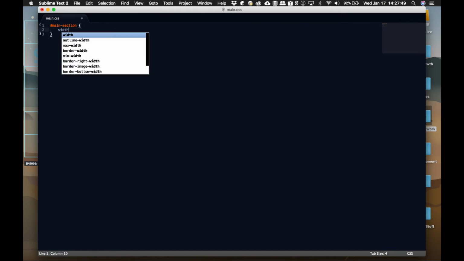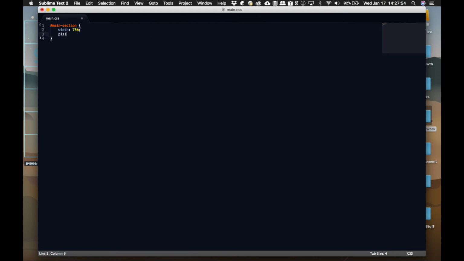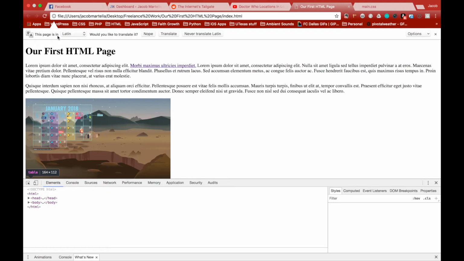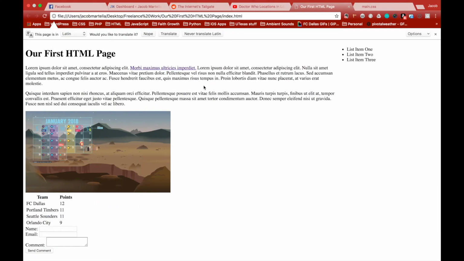So we're going to create a CSS file inside of our directory and name it main.css. Then for the main div, give it a width of 75%, relative position, and float it to the left. For the sidebar, give it a width of 25%, relative position, and float it to the right. And give it a background color, maybe an off-white color. And bam, now you have a layout on the page. Yes, this is a super simple example, but it's the basics for any page layout.